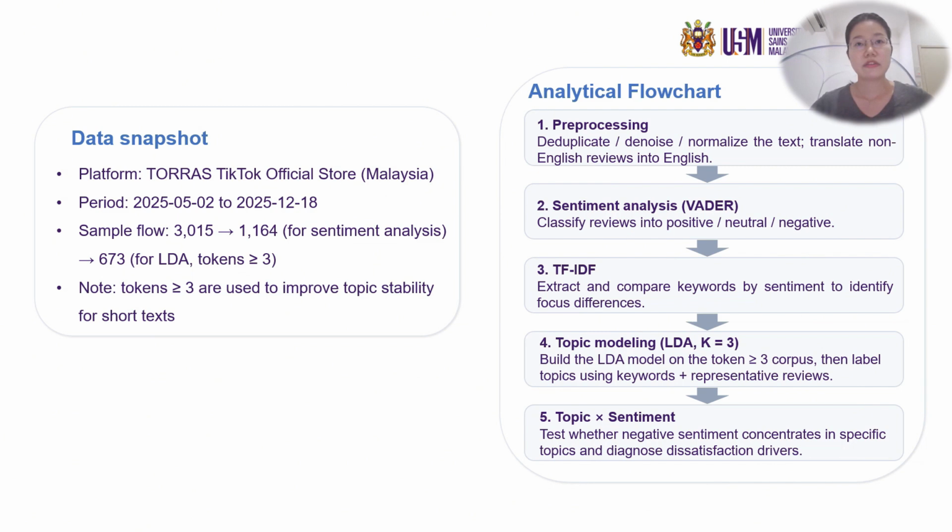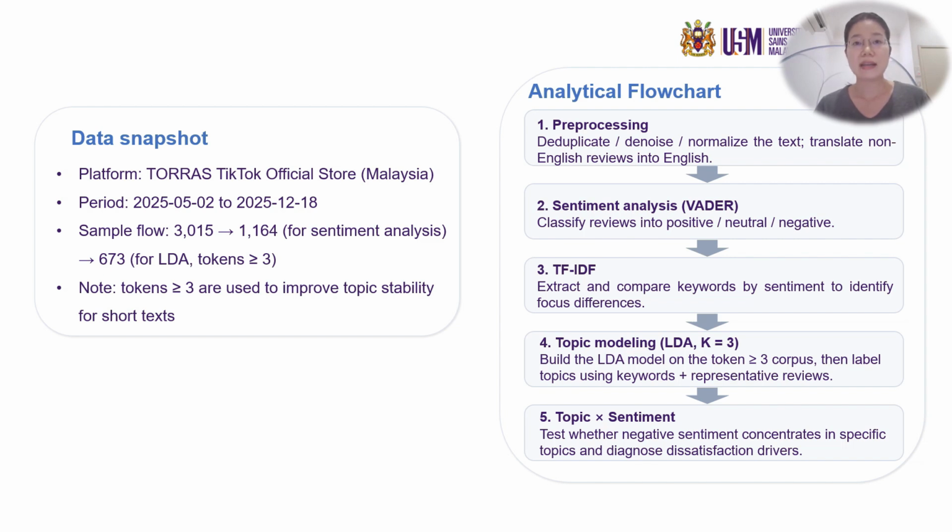The data come from the Touras TikTok official store in Malaysia, covering May 2nd to December 18, 2025. I started with 3,015 raw reviews. After cleaning, 1,164 were used for sentiment analysis. Then for topic modeling, I kept 673 reviews with at least 3 tokens, so the topics are more stable.